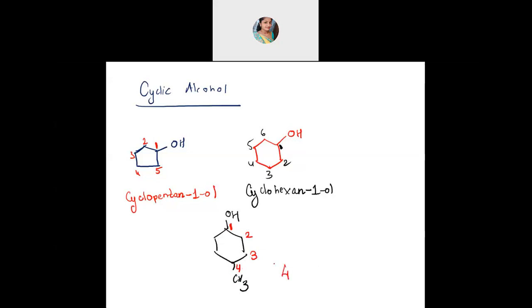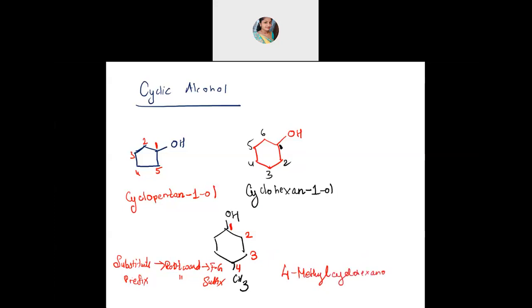Always the substituent should be named first, followed by the root word, meaning how many carbons are present, followed by the functional group ending, the suffix. Prefix, root word and suffix. Prefix always first, then root word, then you should end with the functional group suffix. So that is the order. So 4-methyl, then your root word is here, cyclo compound. Yeah, cyclohexanol. Okay.